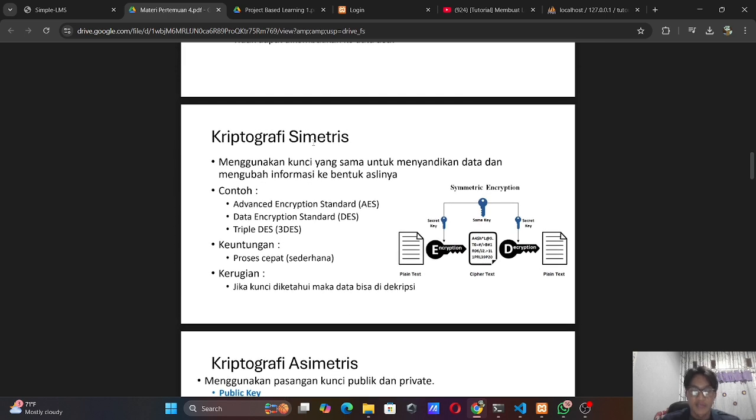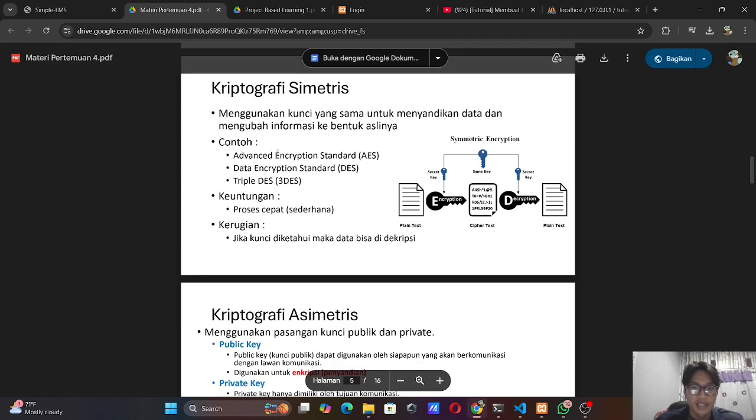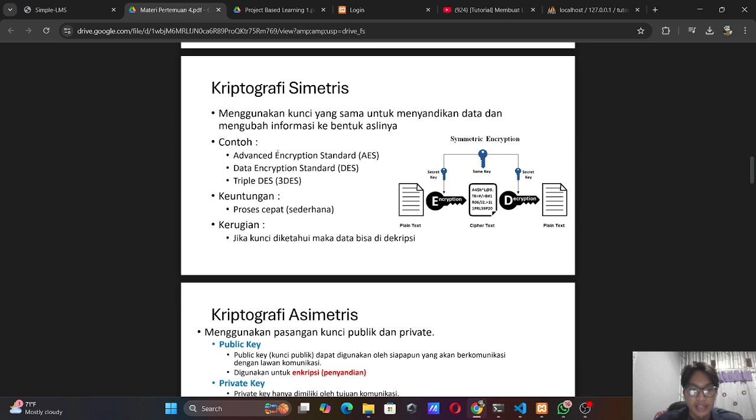Next is the cryptography algorithm. In cryptography, we use a key to encode the data and change the information back to its original form. Examples: Advanced Encryption Standard or AES, Data Encryption Standard, Triple DES. First, I want to explain AES. AES is the Advanced Encryption Standard, a symmetric algorithm used to encrypt data in blocks and is widely used in online communication and transactions.